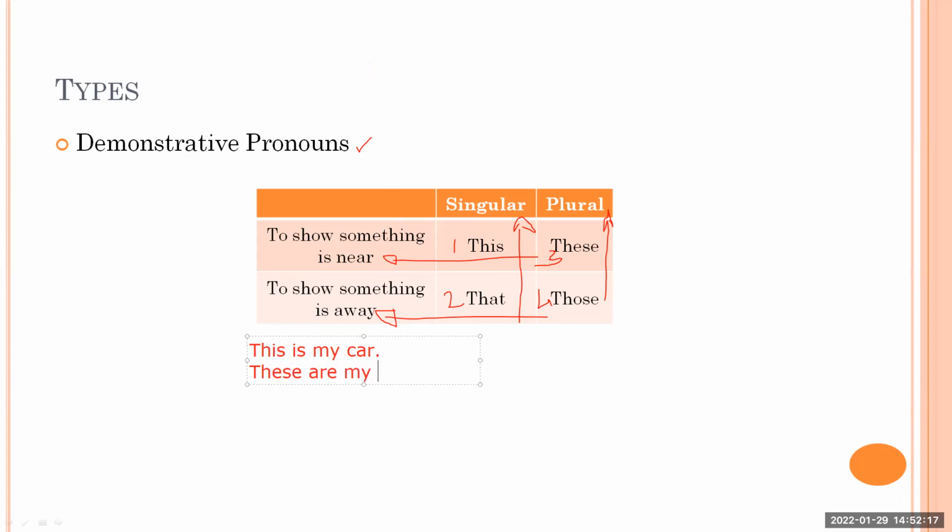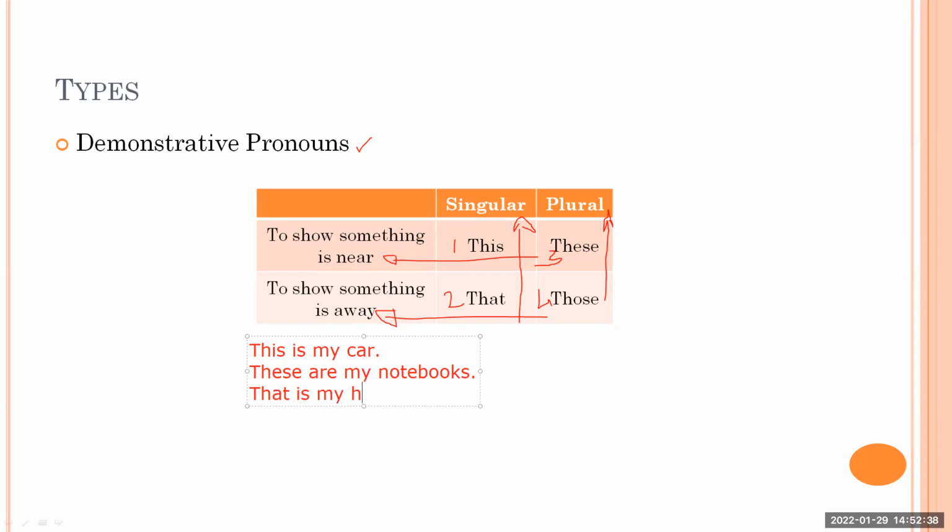These are my notebooks. So in this case, notebooks are with you, notebooks are near to you. In that case, you're saying these are my notebooks. So these is plural, okay, and they are near to you. Now talk about the next pronoun. We'll talk about now that.